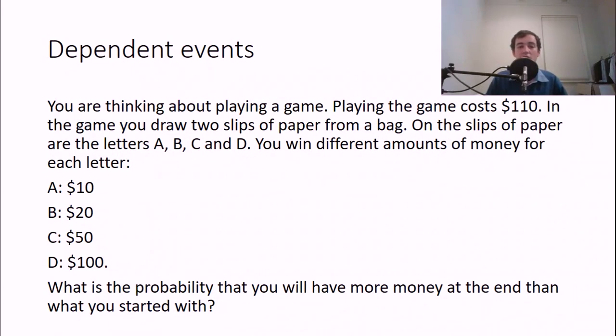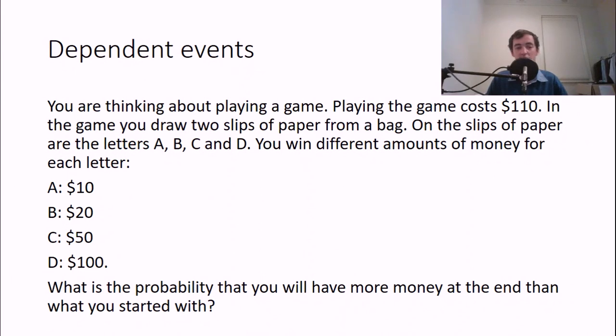So this is another example of dependent events. So let's say you're thinking about playing a game. Playing the game costs $110. In the game, you draw 2 slips of paper from a bag. On the slips of paper are the letters A, B, C, and D. You win different amounts of money for each letter.